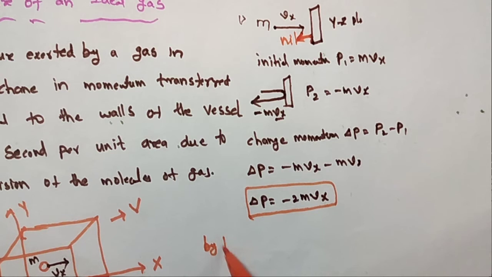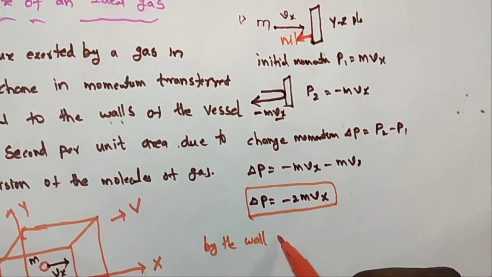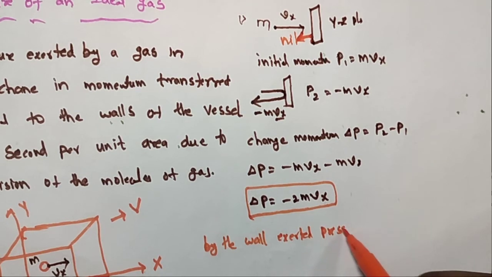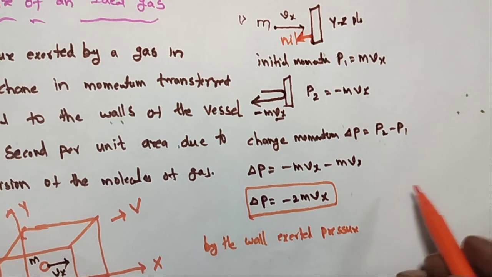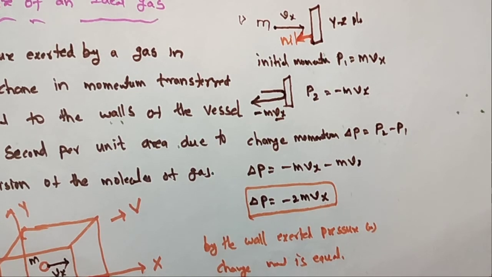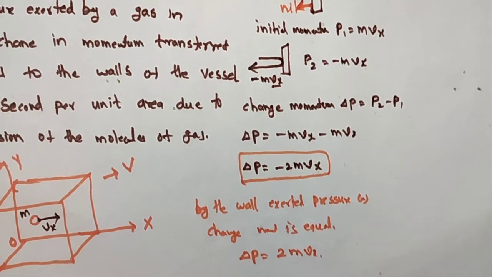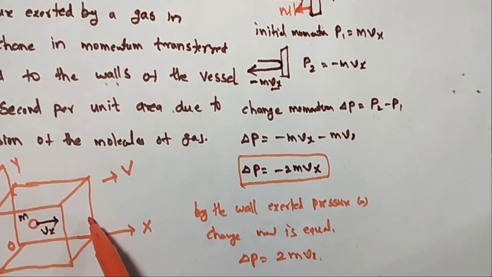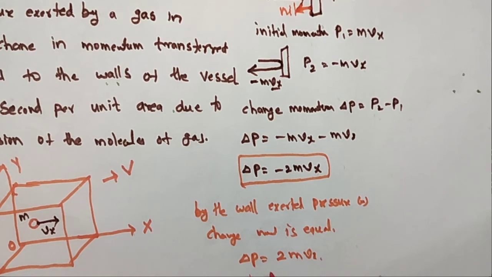So the momentum exerted on the wall, when this molecule is incident on it, is equal to the change in momentum: delta P is equal to 2 m Vx.